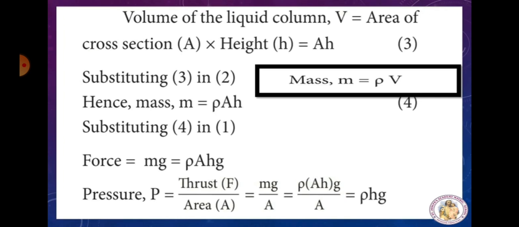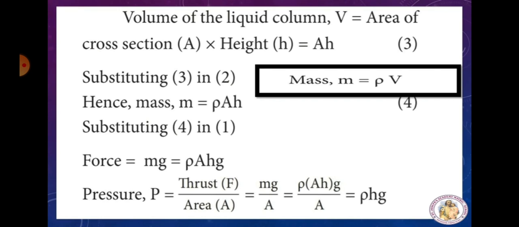Now you have to find the mass of the liquid. Mass of the liquid is equal to density into volume. You have to know what the density is and what the volume is. Volume of the liquid column V is equal to area of cross section A into height H. By multiplying these two we get the volume of the liquid column. So when you multiply, what is the volume of the liquid column? A into H. Take that as the third equation. Now substituting 3 in 2.